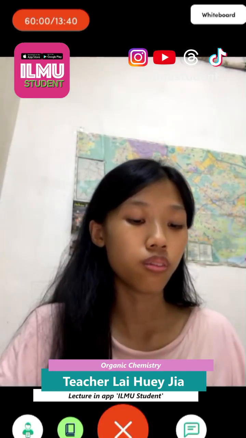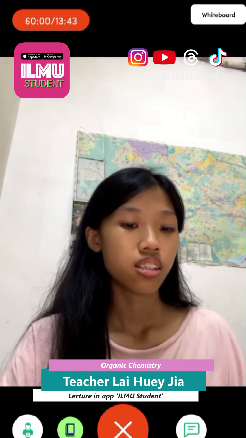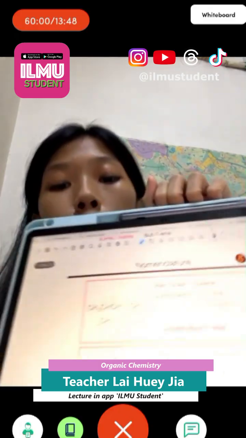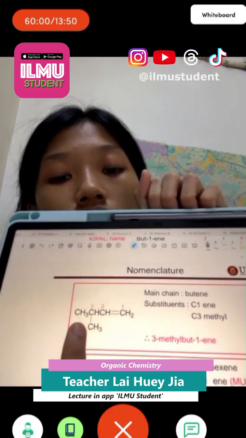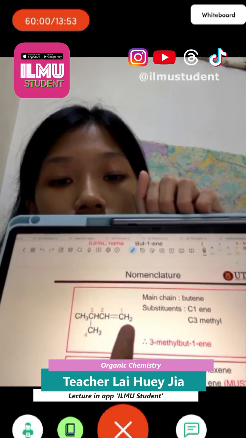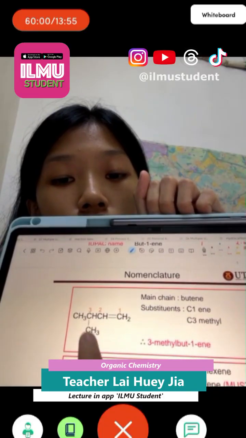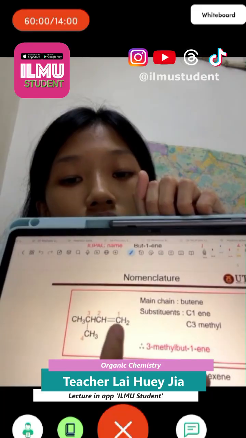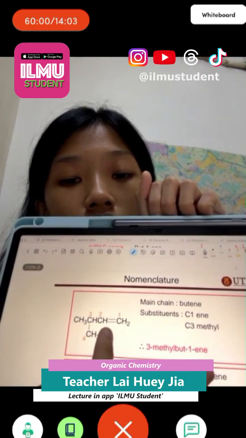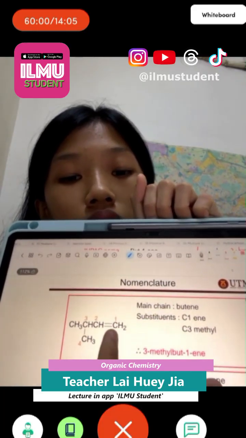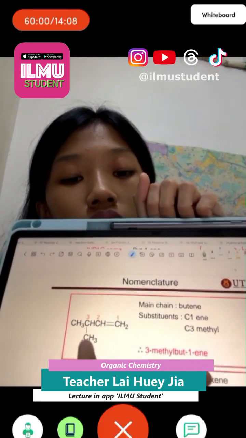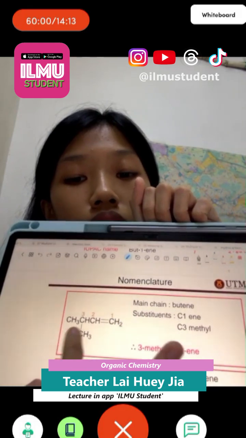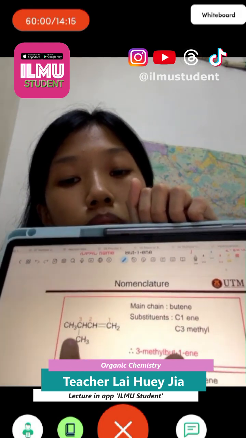We look at another substance with a branch. Here we need to consider the first thing, the longest chain. So the longest chain is 1, 2, 3, 4. So the parent's name will be butene, and we look at the functional group, the double bond, on the first carbon. So this is but-1-ene. But here we have one substituent, which we call a methyl group. So it will become 3-methylbut-1-ene.